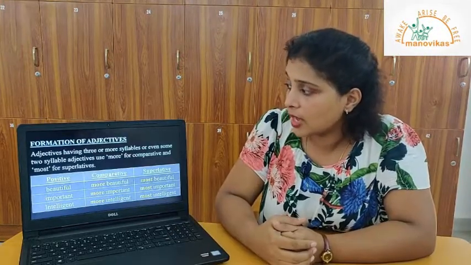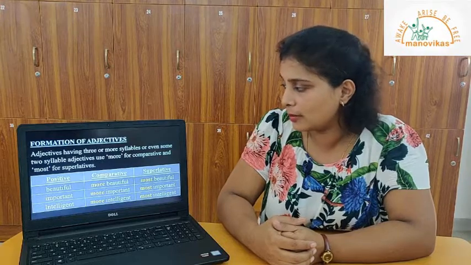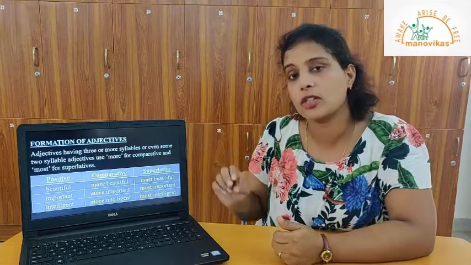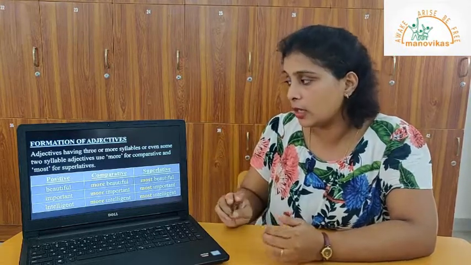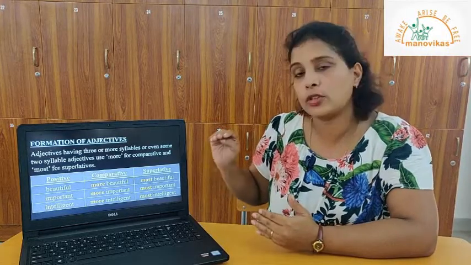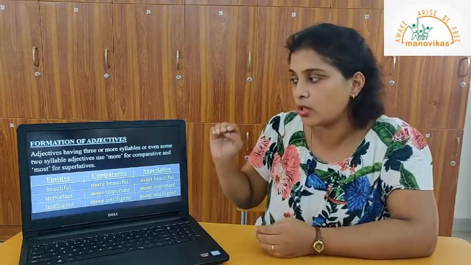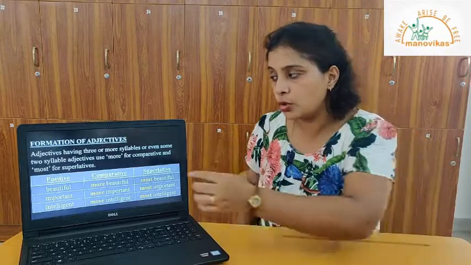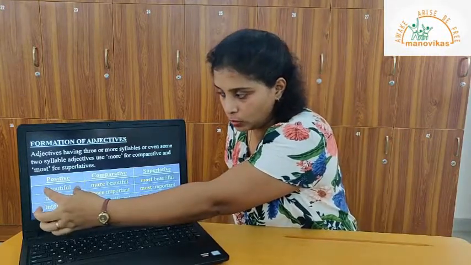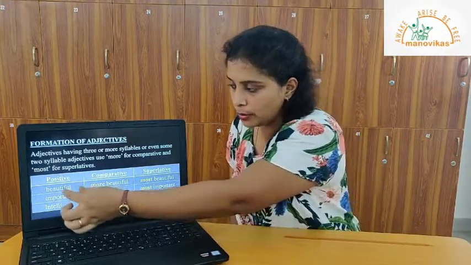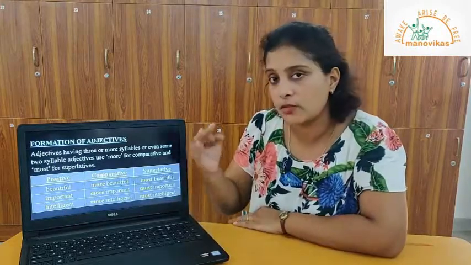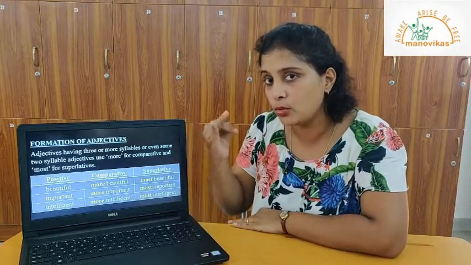For adjectives having 3 or more syllables, or even some adjectives which have 2 syllables, we use more for the comparative and most for the superlative. So, to beautiful, the root, you add more: more beautiful. Beautiful, 3 syllables.